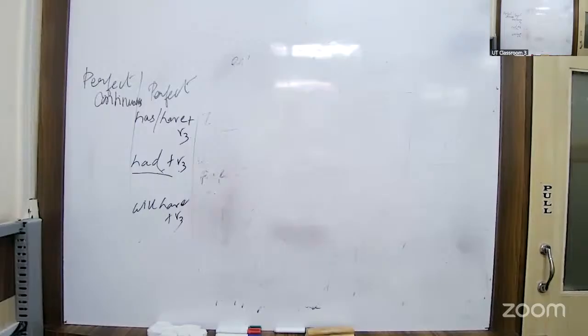Okay. The first question, fill in the blanks with suitable words from the bracket. The meeting dash after the president dash. So what is the combination that we have done? The meeting had started, right? The meeting started before the president arrived, right? So the meeting had started after the president arrived. Okay, very good.